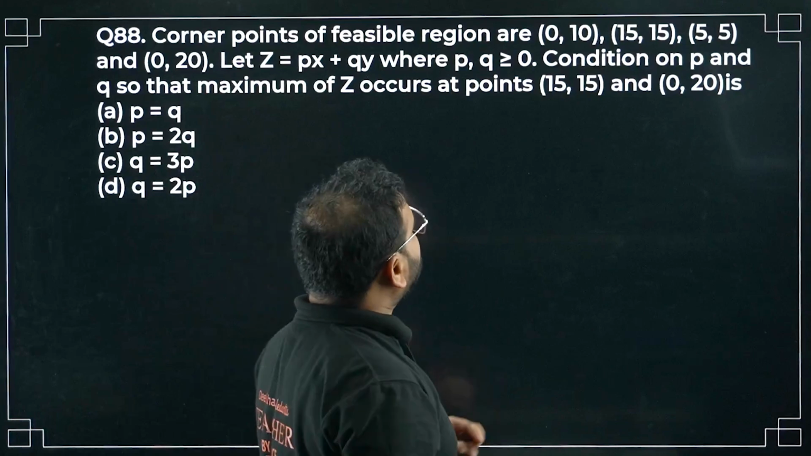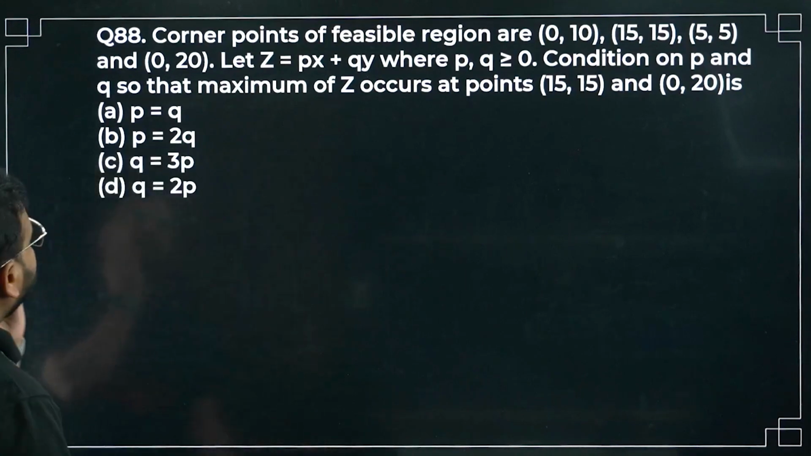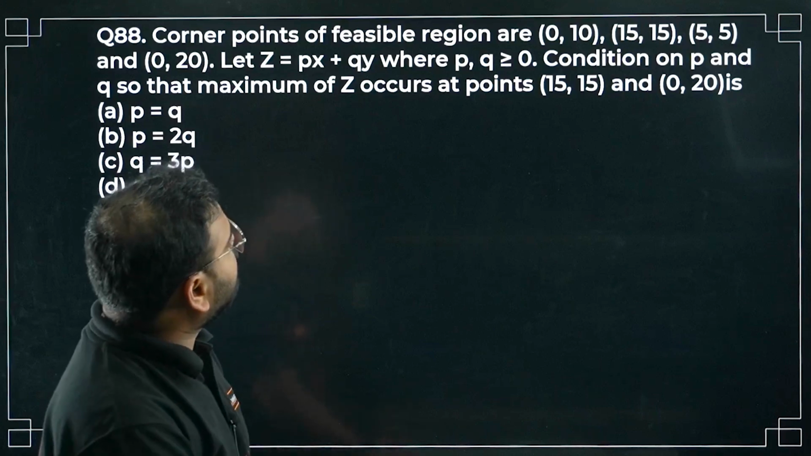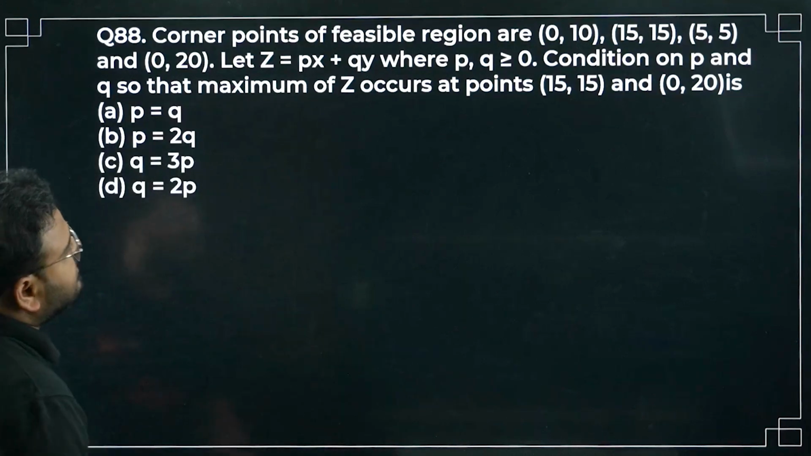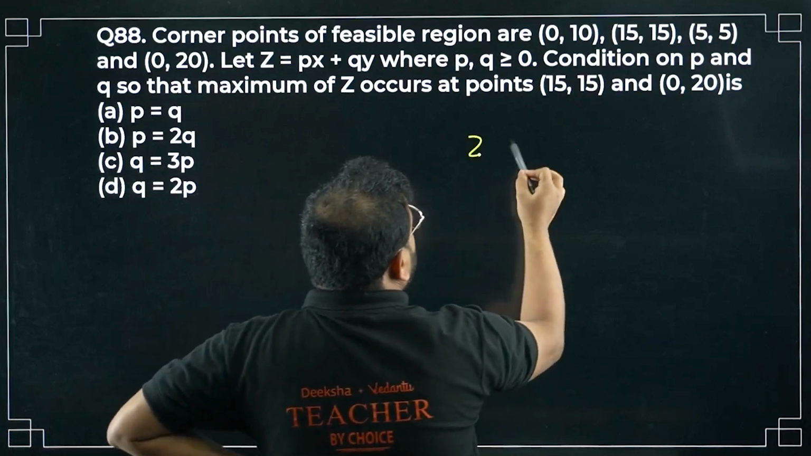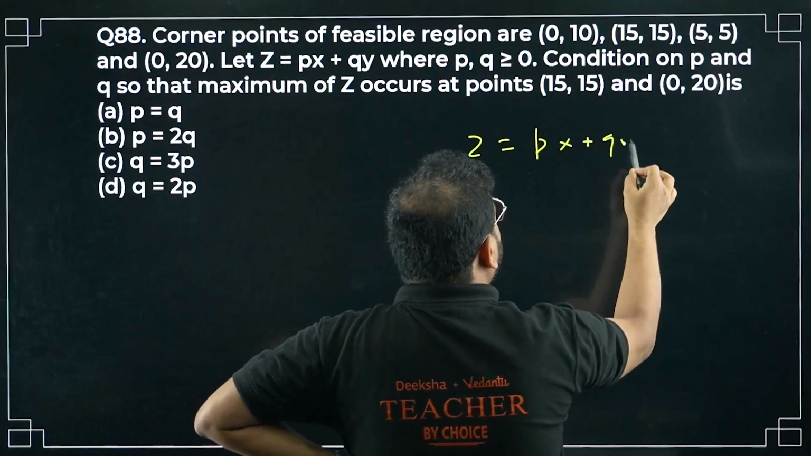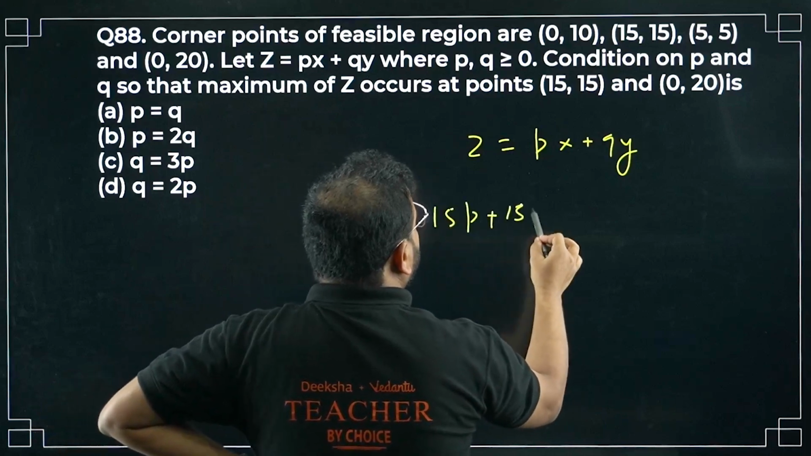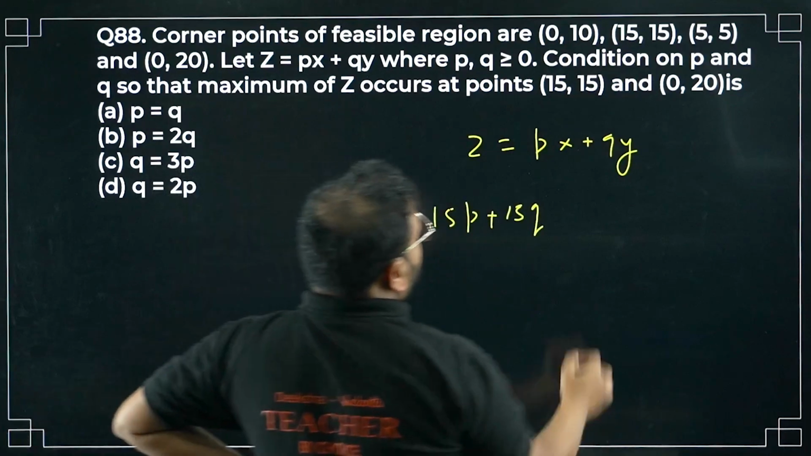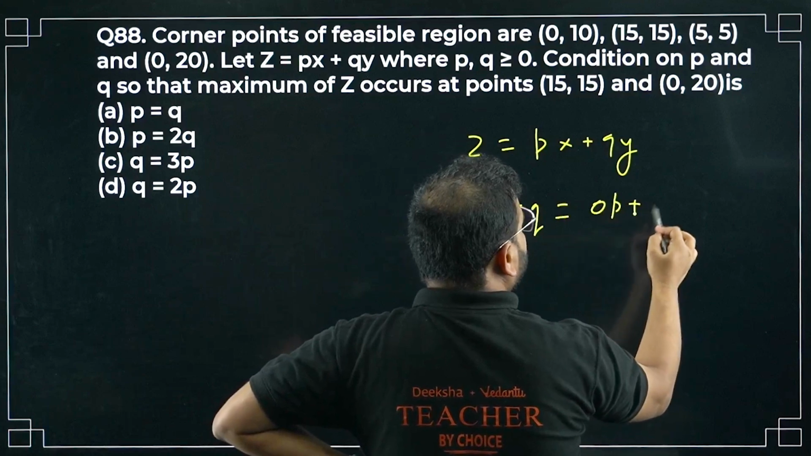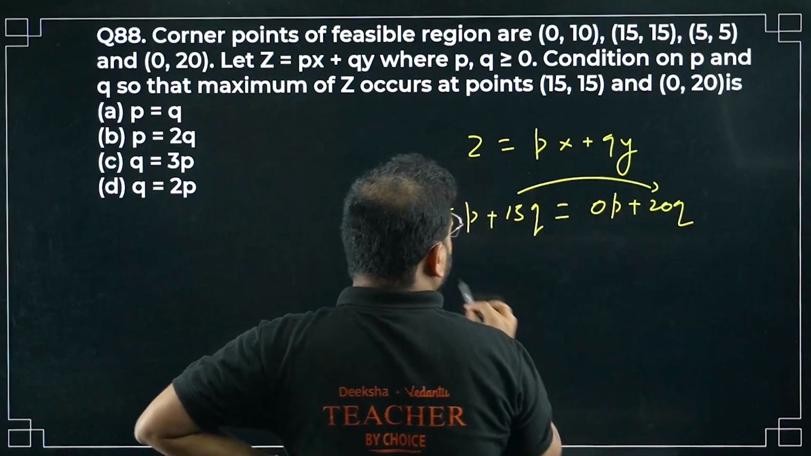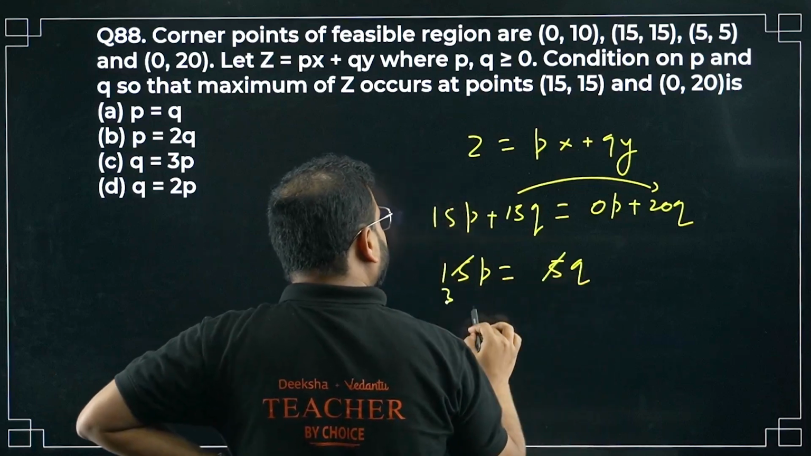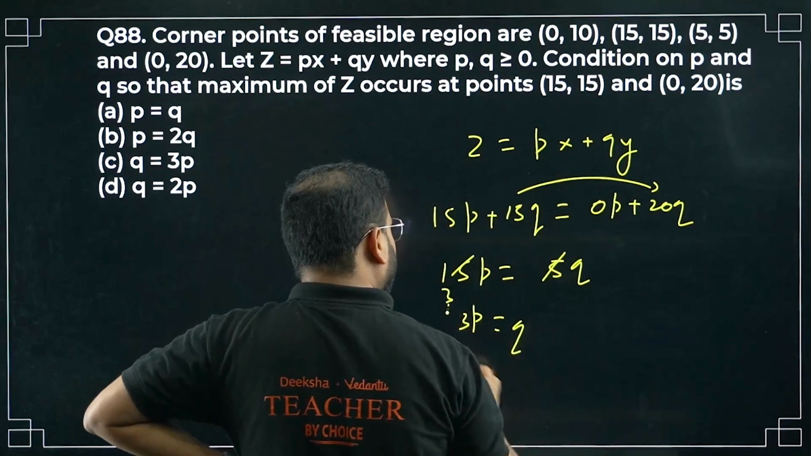Coordinate points of feasible region are (0, 10), (15, 15), (5, 5). Okay, let's see. We have px plus qy where p and q are both greater than 0. The condition is that the maximum occurs at this point again. So z equals px plus qy. We write here 15p plus 15q equals 0p plus 20q. Bring this over here, I get 15p equals 5q. 5 threes are 15. I get here 3p equals q again.